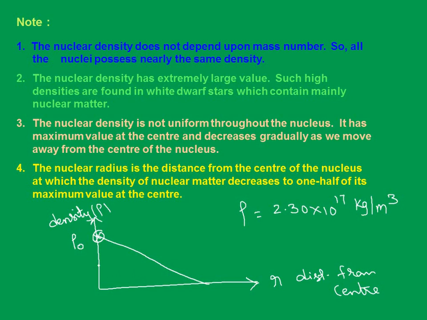Remember, at r equal to 0, which is the center, it is at its peak, rho naught. The radius is the value where the density is rho naught by 2, half of the maximum, and the respective distance on the x-axis is r. So the nuclear radius is the distance from the center of the nucleus at which the density of nuclear matter decreases to 1/2 of its maximum value at the center. Are we clear with this? At that particular distance the density value falls to half of that.